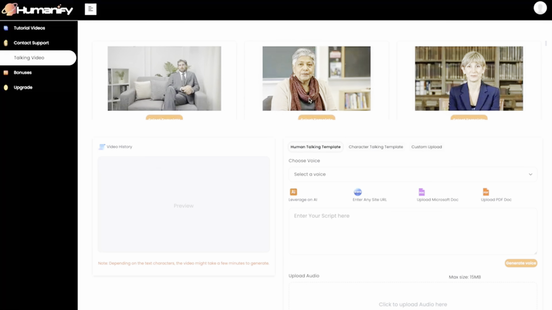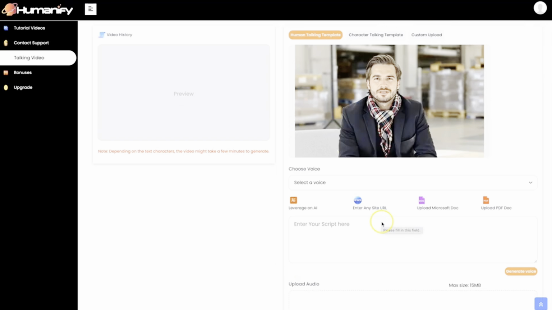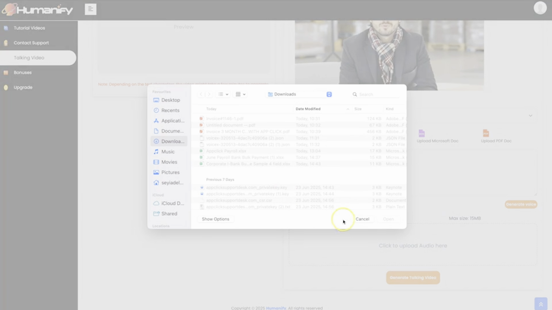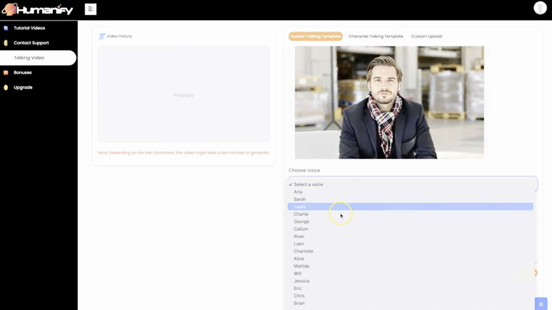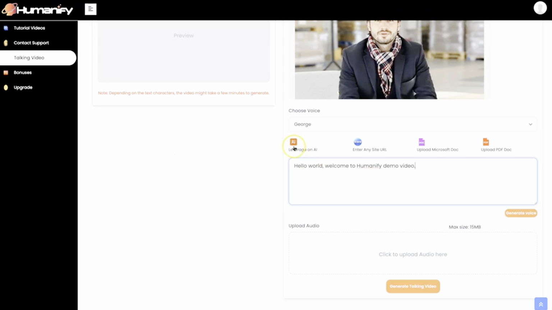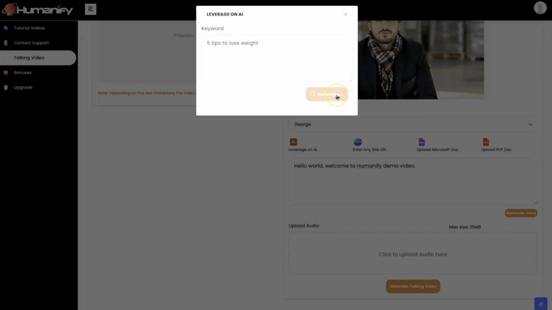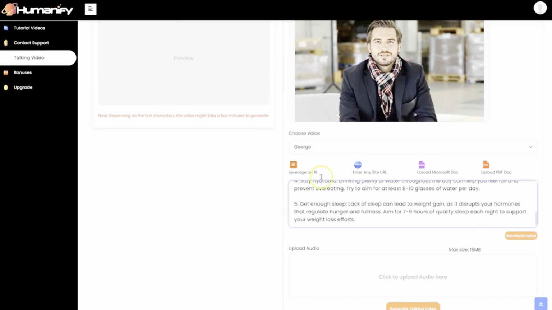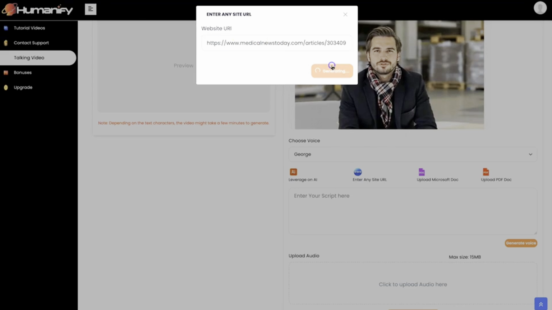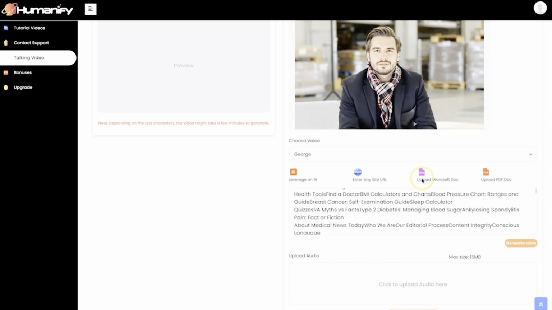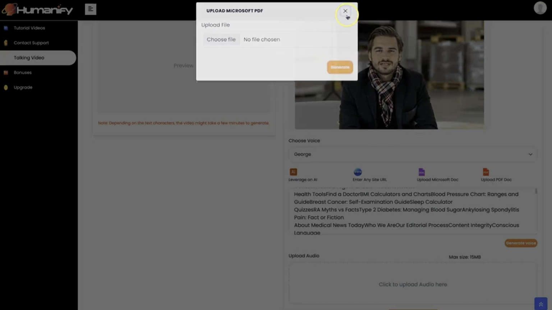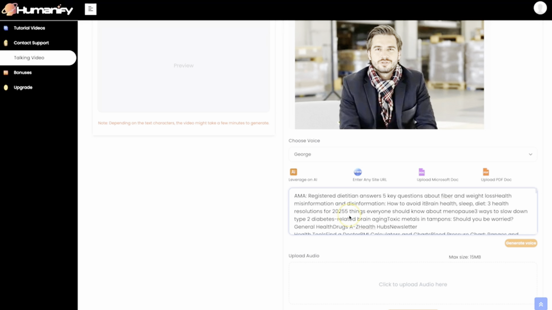Once you've selected your template, the next step is to set up your voice. You can generate a voice directly in Humanify or upload your own custom voice or audio speech. To generate your own voice, select a voice from our library, available in multiple languages, type your script manually or leverage on AI to craft the entire script for you. All you need to input is your keyword and click on Generate. Want to convert content from your website, blog, online store, or any web page? Just paste the URL and Humanify will automatically fetch the content. You can also directly upload Microsoft Word documents or PDFs, and Humanify will quickly extract the content. You have lots of flexible options to work with.